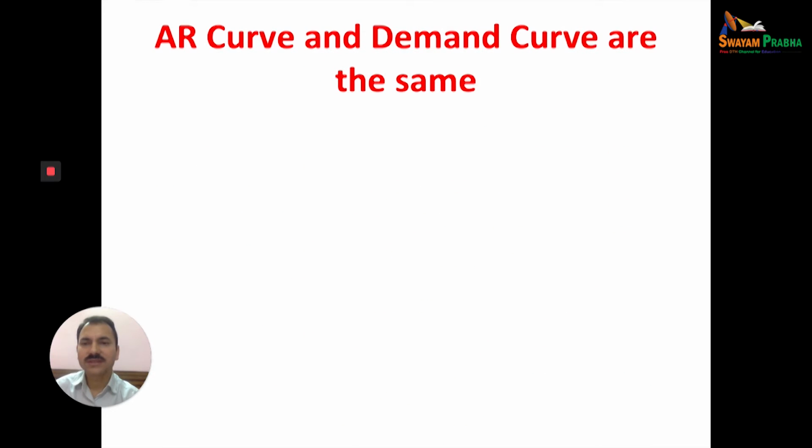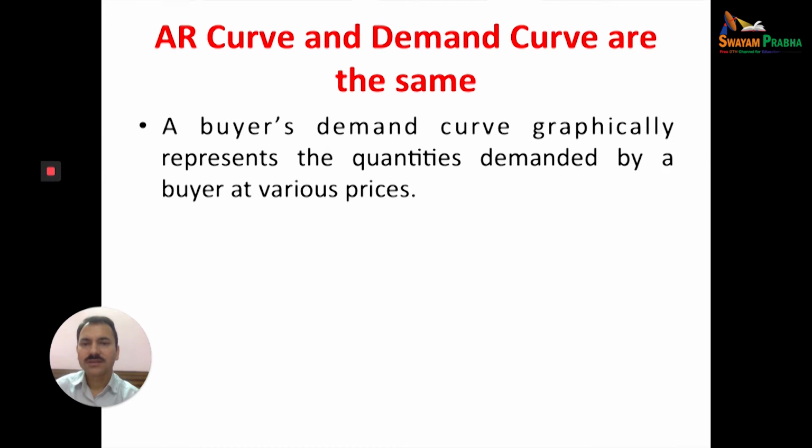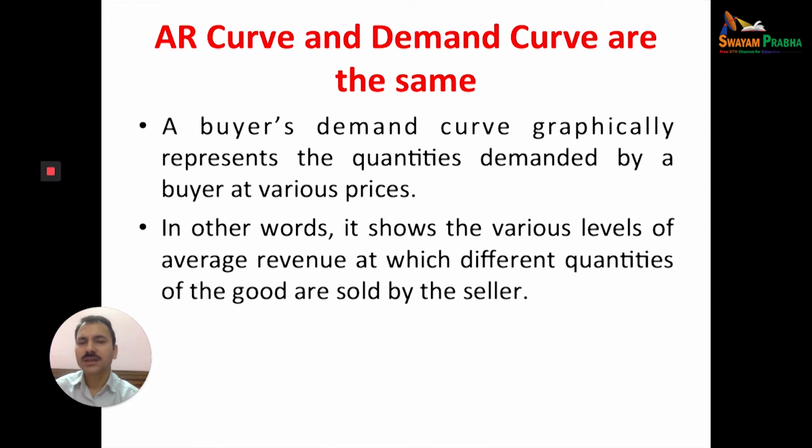Now let us discuss something more. Average revenue curve and demand curve are the same, I have told you. A buyer's demand curve graphically represents the quantity demanded by the buyers at various prices. In other words, it shows the various levels of average revenue at the different quantities of goods sold by the seller.